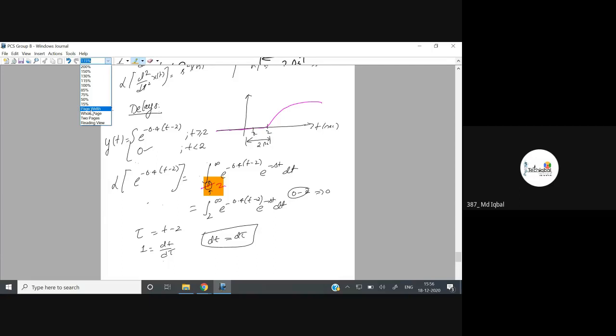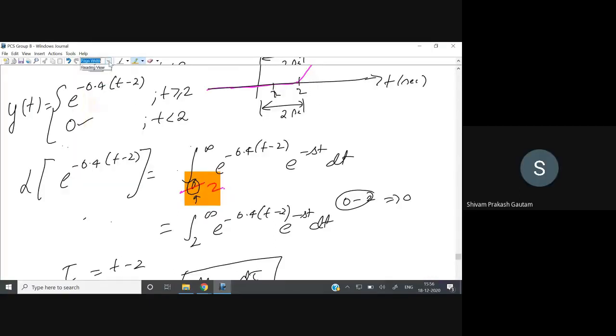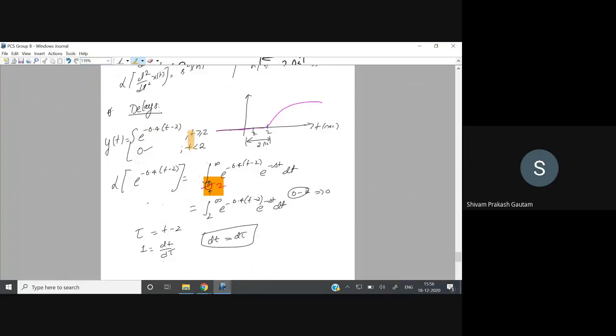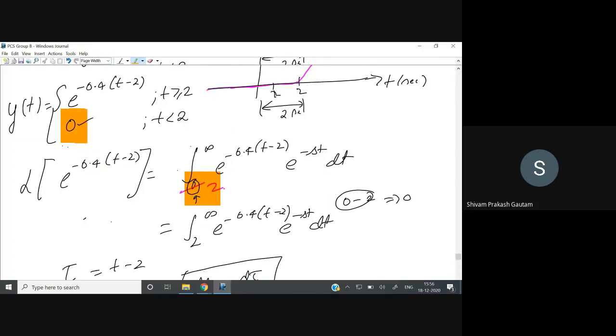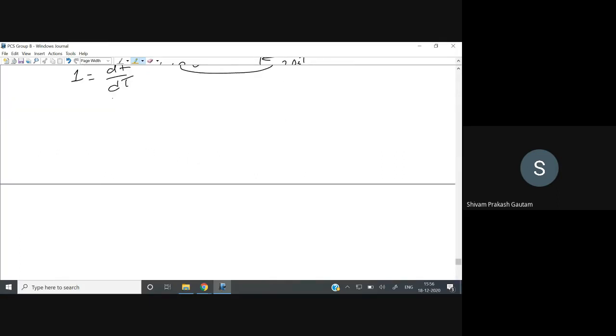No sir, okay sir. Anyone has any doubt on this topic? You can see here that for t less than 2, our response is 0. So the integration of 0 will be 0 only, so I have replaced this 0 limit by 2. Or if you are having more doubts on this, let me write it here. Initially it was integration from 0 to infinity of e to the power minus 0.4 (t minus 2) e to the power minus st dt. This was our function, right? Yes, sir.